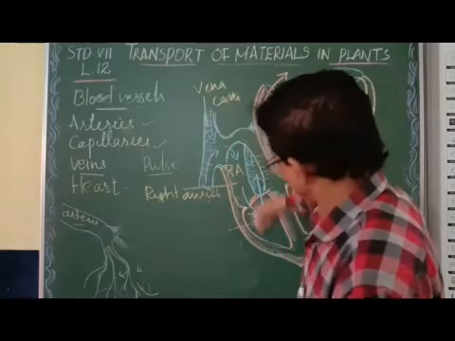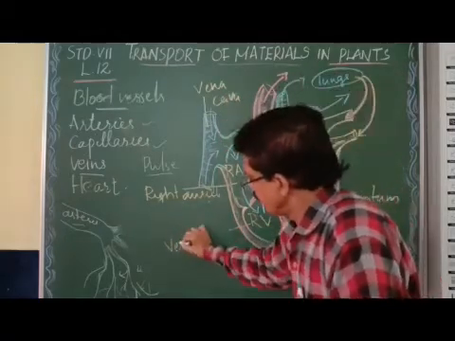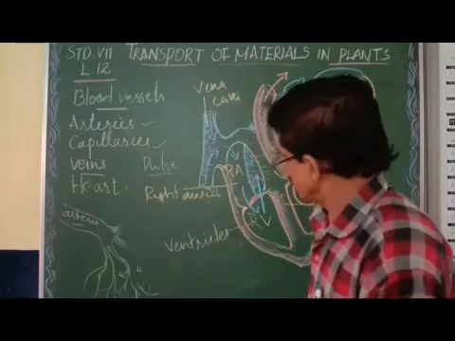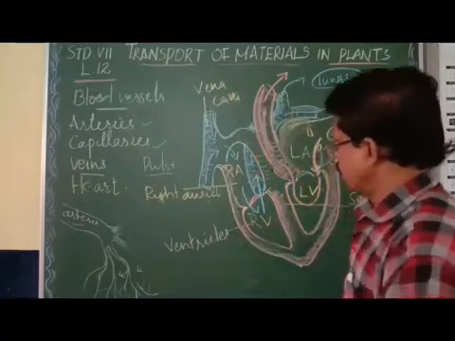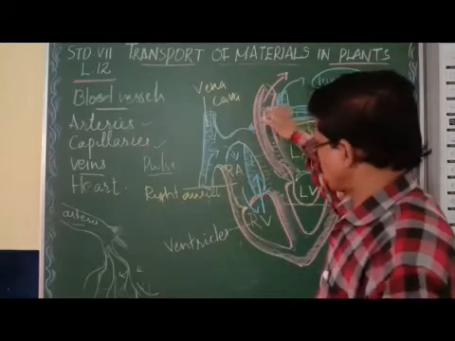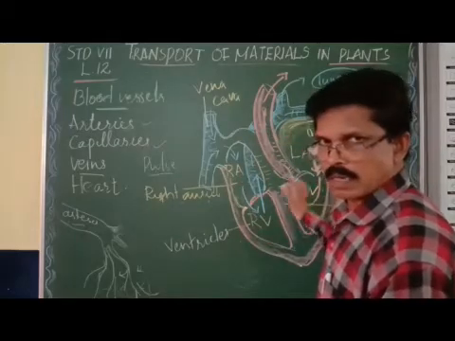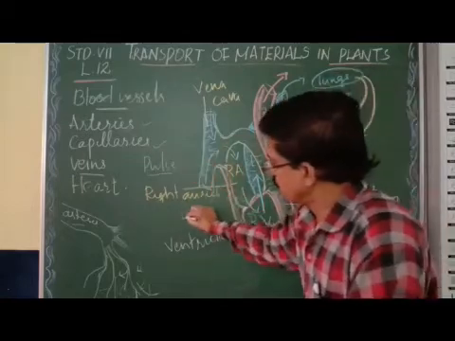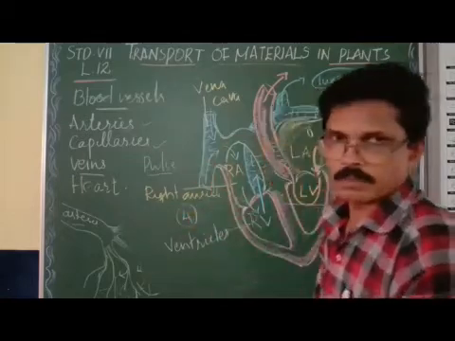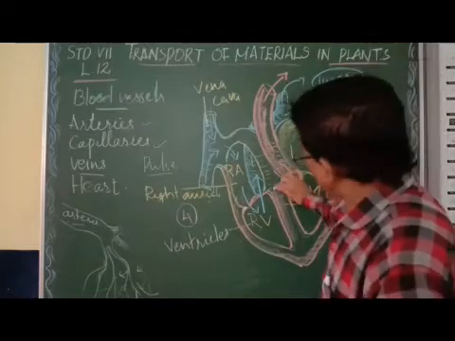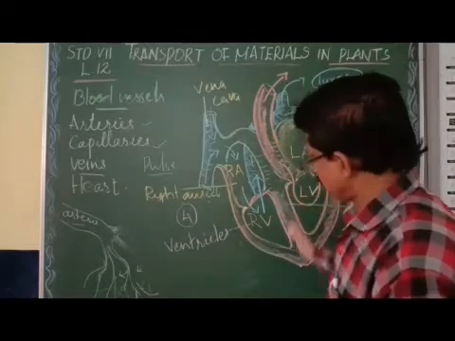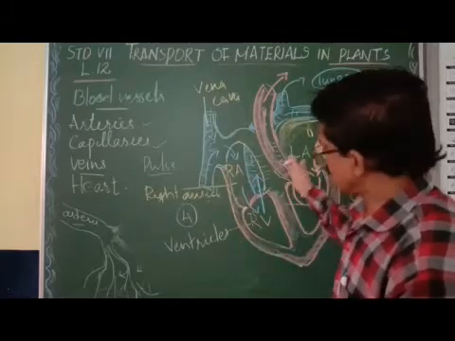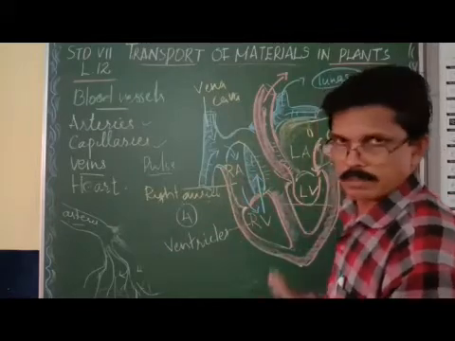Lower side are two ventricles. Right ventricle, left ventricle. So right auricle and left auricle on the upper side, and on the lower side, right ventricle and left ventricle. So how many chambers? Four chambers in the human heart, which are separated by a septum, a partition. Septum means wall, partition, that separates the right and left side.